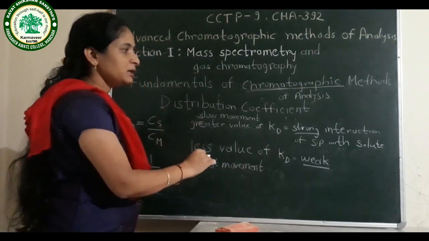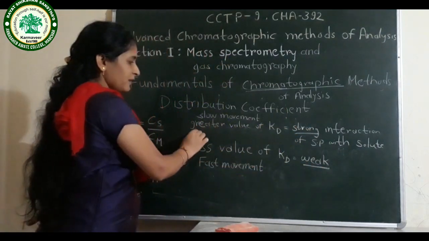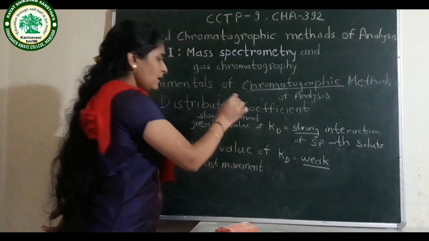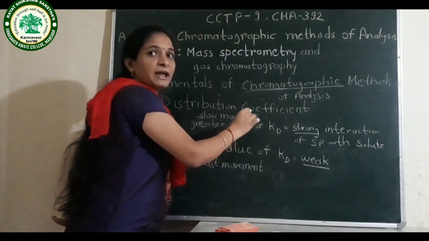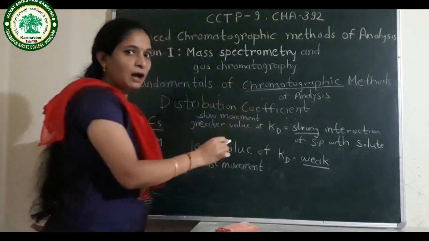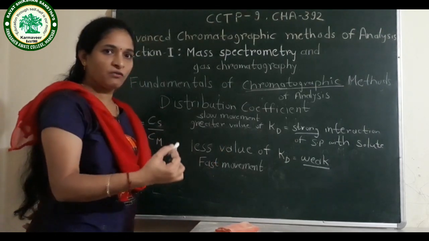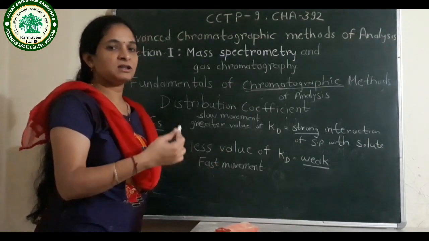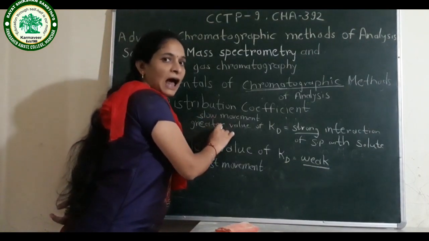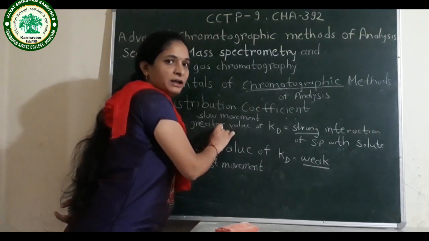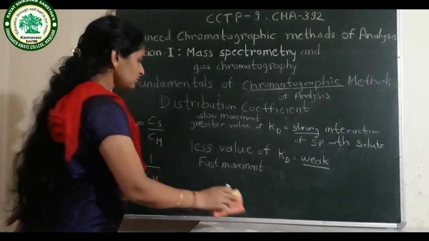And the components which have strong interaction with the stationary phase have the greater value of Kd, means they have slow movement of the solute particle, means they elute last. Which component will elute first? The components which have low value of Kd will elute first, and the components which have high value of Kd elute last, because the high value indicates strong interaction with the stationary phase.